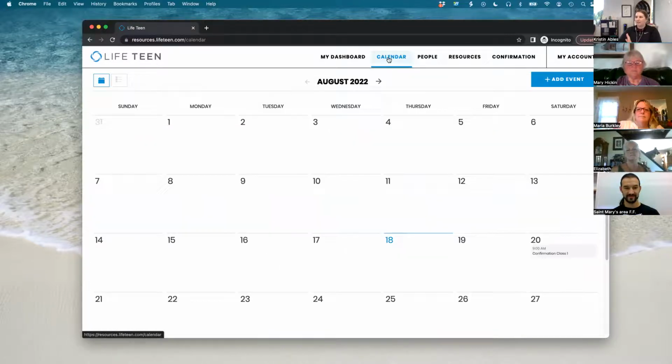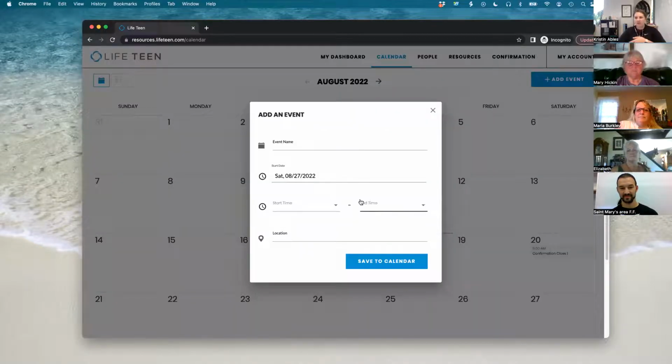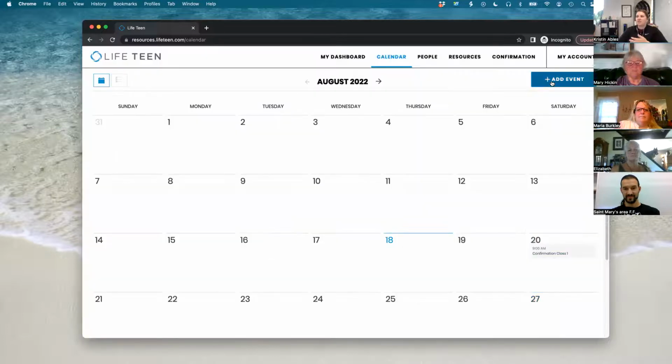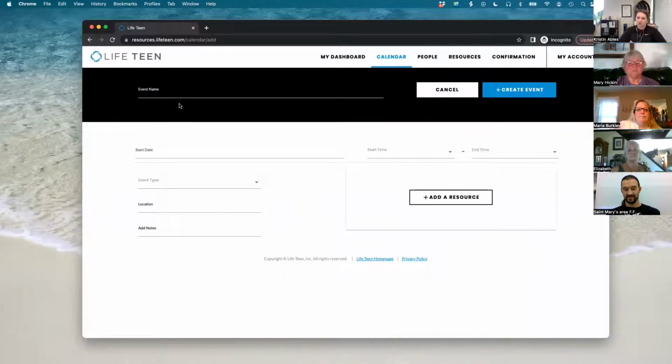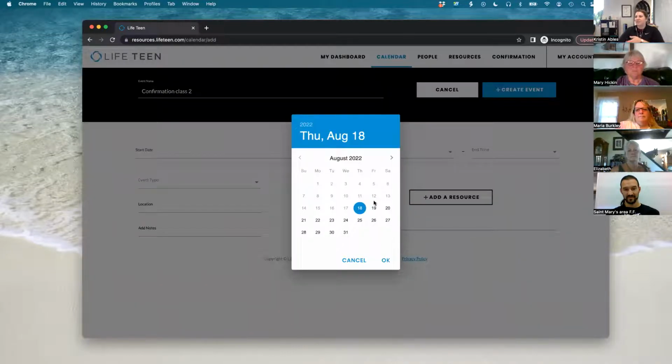So when you click on your calendar, go back, say we're going to meet on the 27th, we'll have class number 2. You'll just click on add event, or you can also click on that actual date to quickly add an event, but then you'll have to go back in and add a resource. So to me, the easiest way is just add an event, and then you can choose which day you want to add it to. So we'll do confirmation class 2. And then it pops up with the calendar, so you can choose from the calendar what date you want to do it. So we'll choose the 27th.